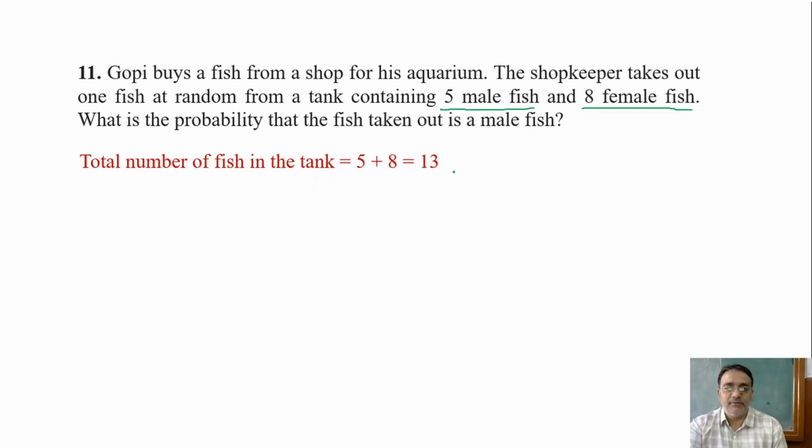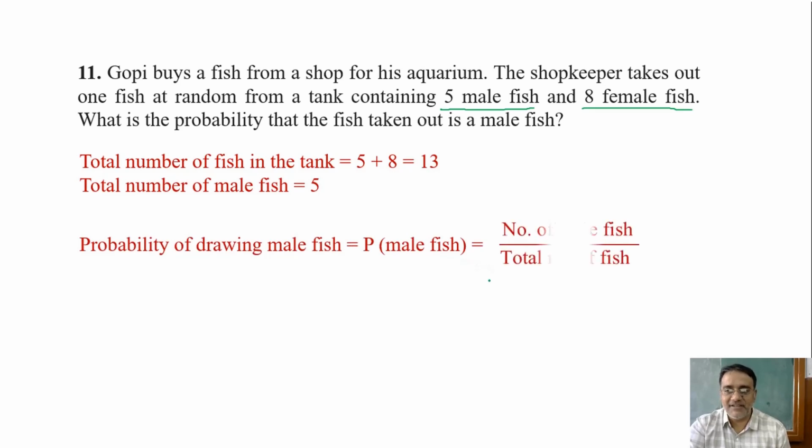So the total, we have to find the probability for male fish. So what is the total number of male fish? 5. So what is the probability? 5 upon 13. Right, 5 upon 13. Any doubt in this question? No, sir. Okay. Now we are moving towards question number 12.